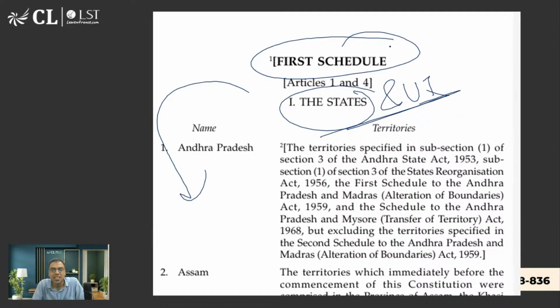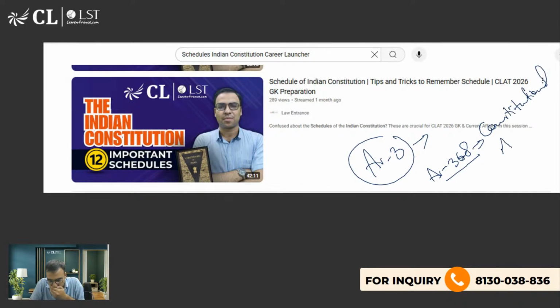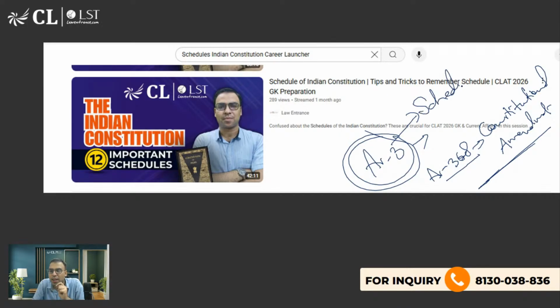Okay, so of course this is a constitutional amendment. So under Article 3 also there is a constitutional amendment. Always remember, whenever I teach, I say that Article 368 talks about constitutional amendment. It is true. But this is not the only way to amend the constitution. There are other ways also, like Article 3. So Article 3, when you talk about amendment, it amends Schedule 1, which talks about all the states and union territories.